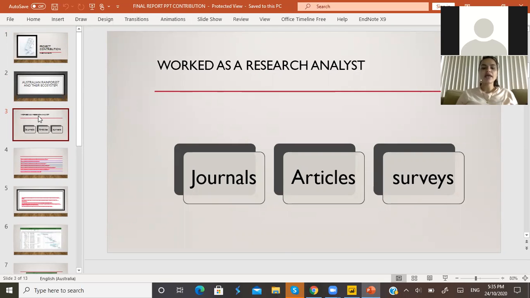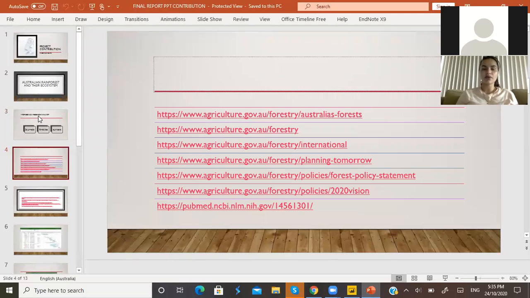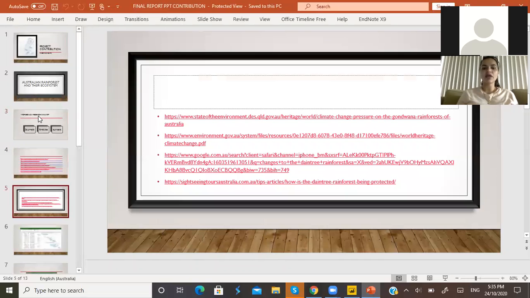So as our project is based on the Australian rainforest and their ecosystem. First of all, I would like to introduce myself. I worked as a research analyst in this project. As our team leader, she asked me to find some articles and journals, and I had to find the data sets and the literature review about the Australian rainforest. There are some websites from where I got the data sets, and I also collected the literature review for my final report.